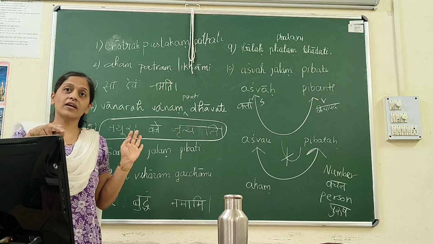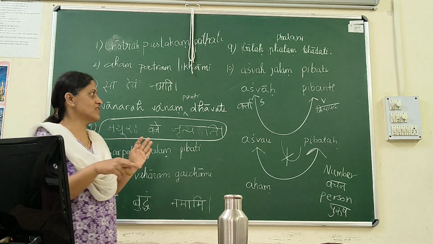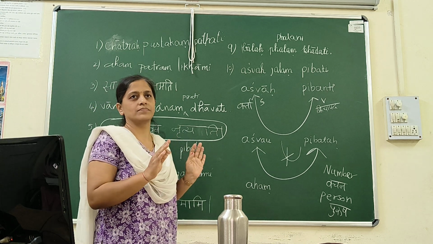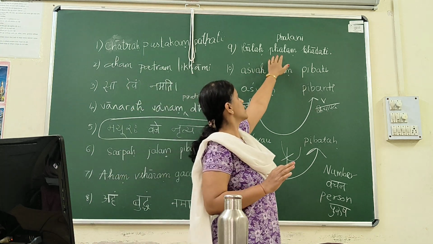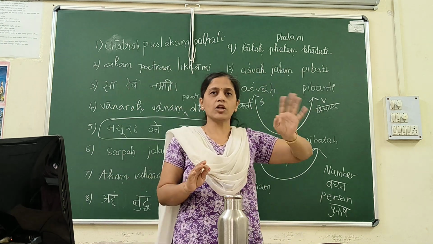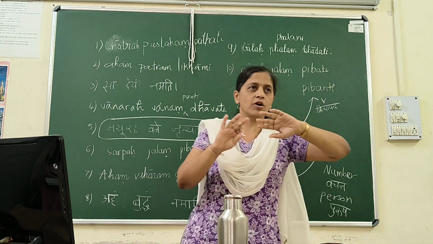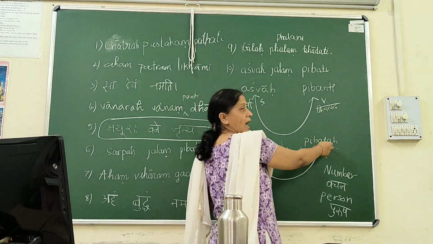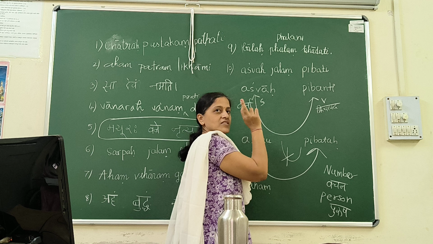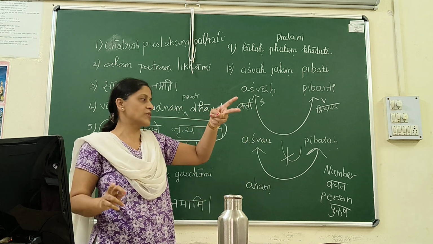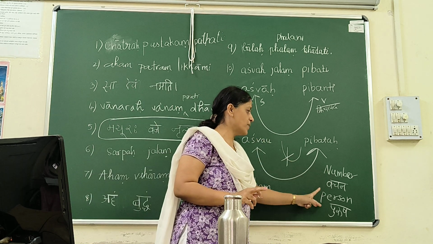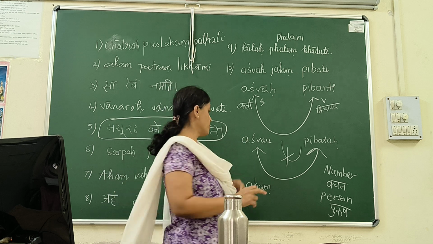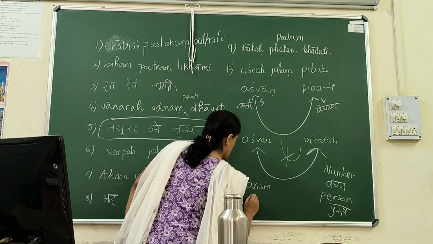And what we additionally learned is that there is no relation between object and verb. Even if I change my object from singular to dual or dual to plural, my verb doesn't change. So there is no relation between object and verb. There is a relation between subject and verb, and two types of relation. Which two types of relation? Number and person relation.